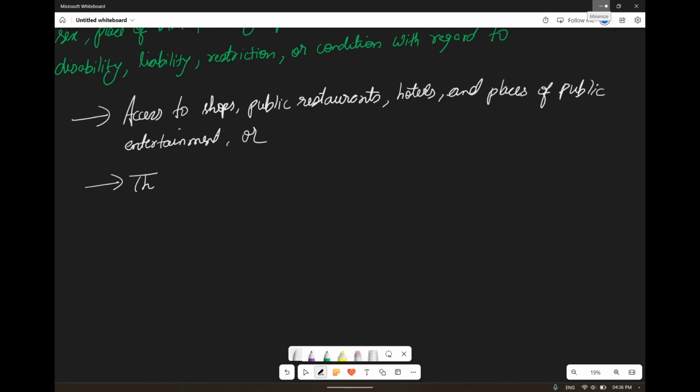Or the use of wells. You can't discriminate against any person using wells or drinking water from the river or tanks. You can't do so.